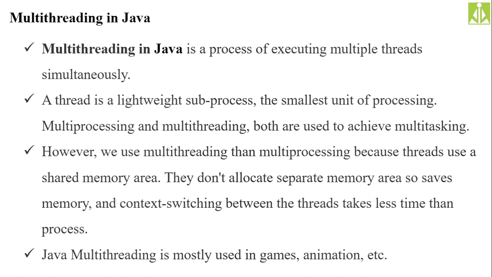Take the example of Microsoft Word. The first is the stable state, when the application is not running, and the other is the running state, when the application is under execution or open.